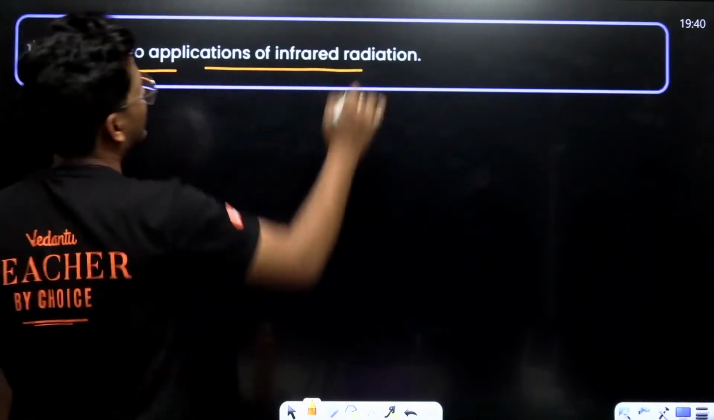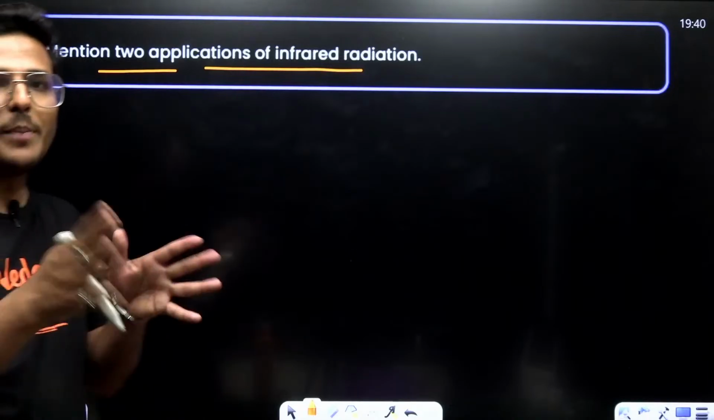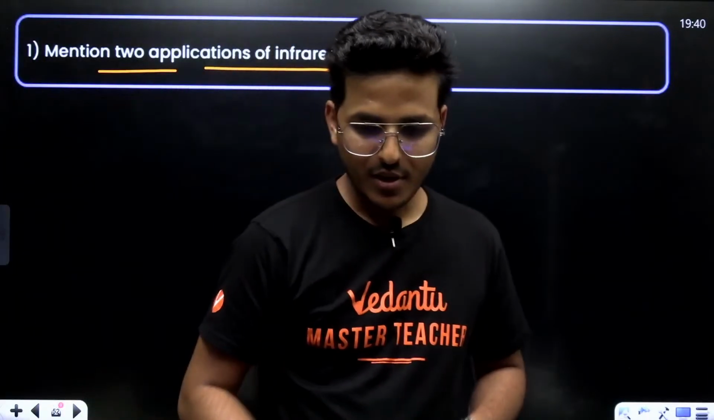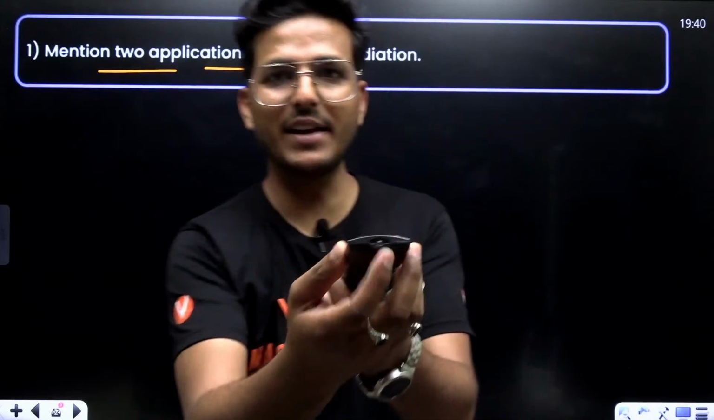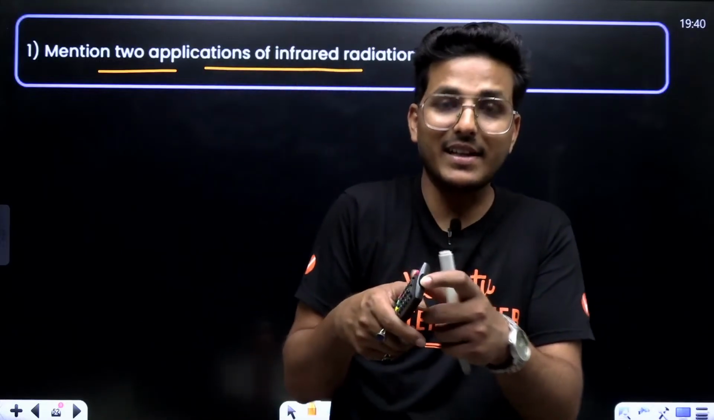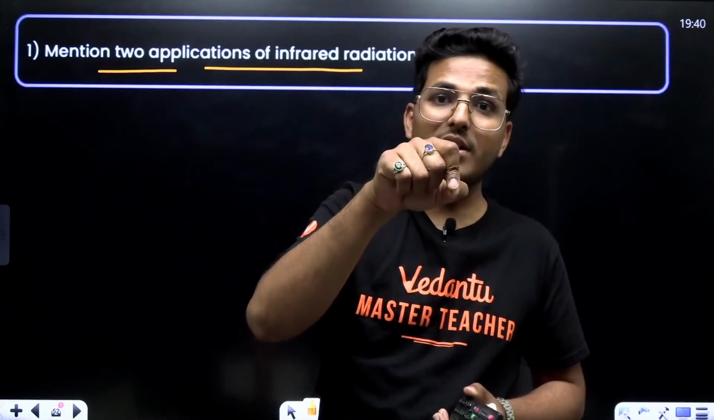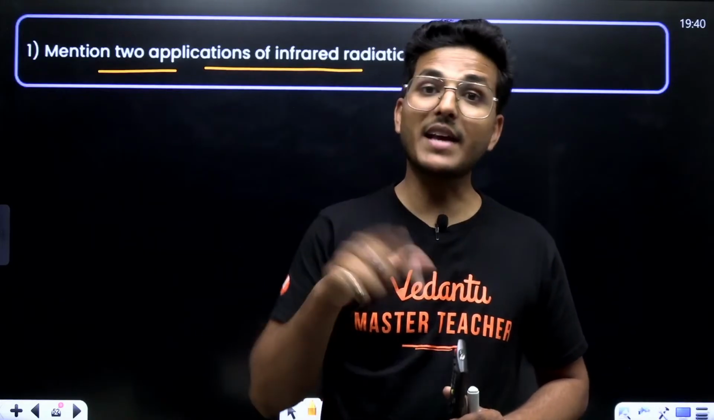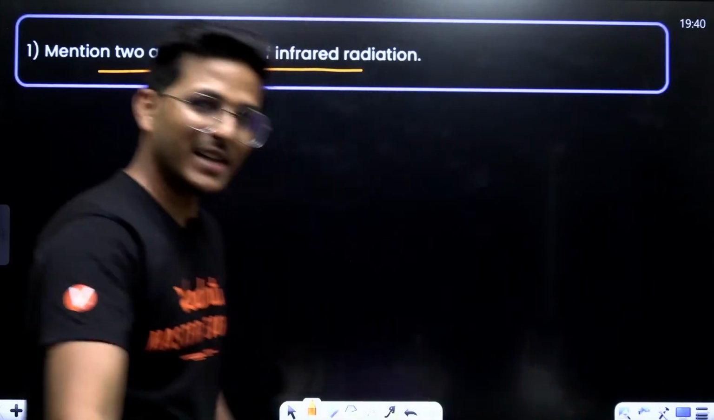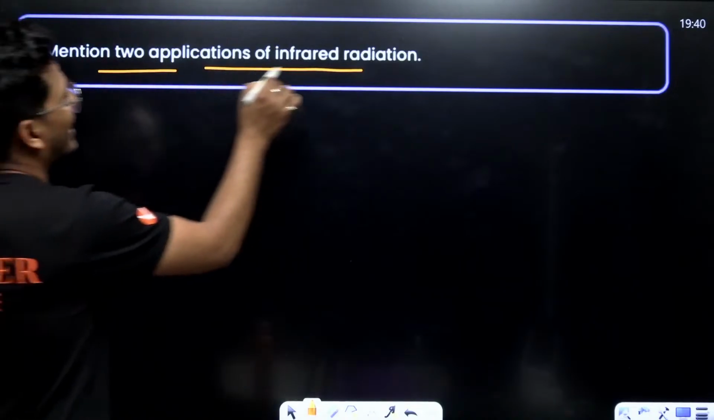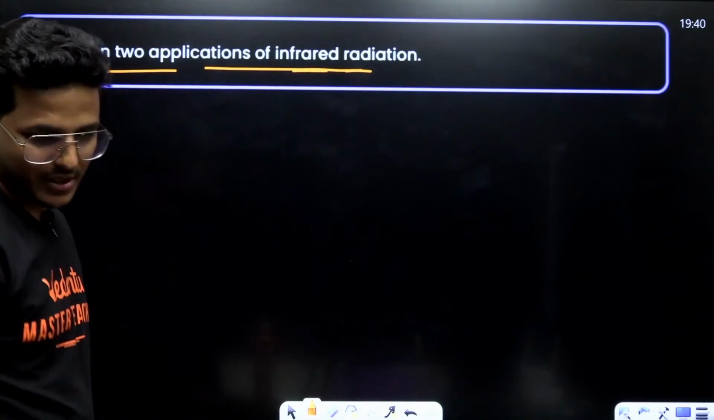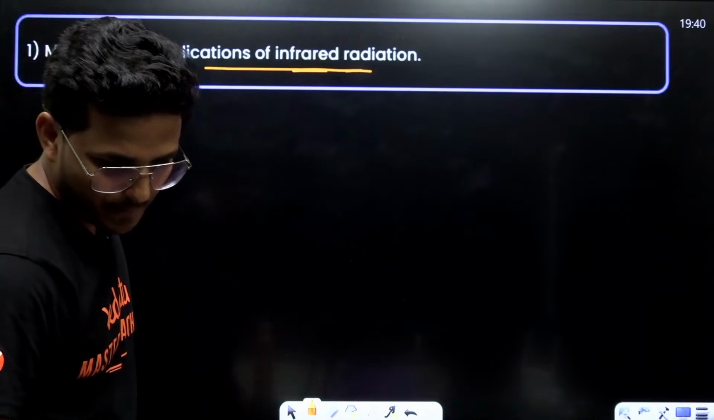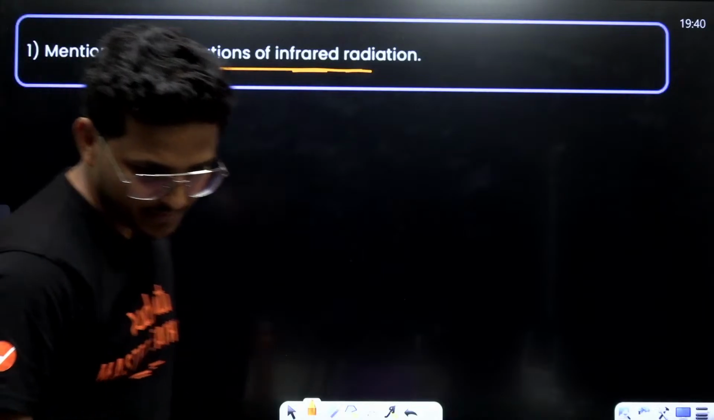Mention 2 applications of infrared radiation. One of them is this one. This LED never glows, right? You see, glowing this LED, that is the LED on your remote. It's not visible to the eye, but in camera it is visible, just because it is based on IR, infrared.